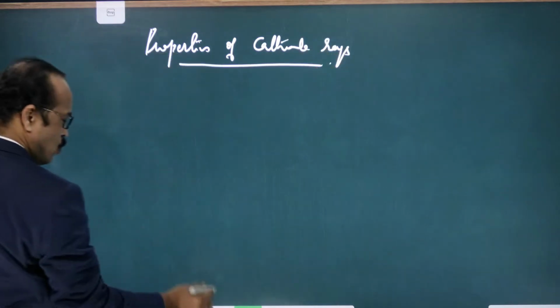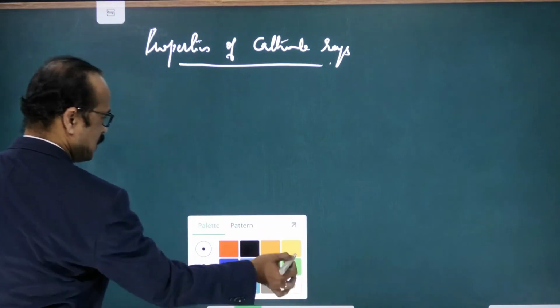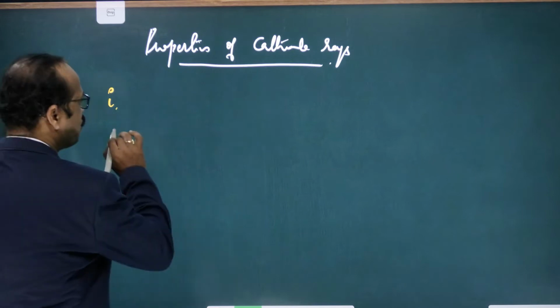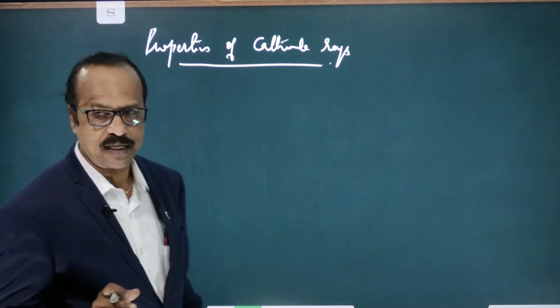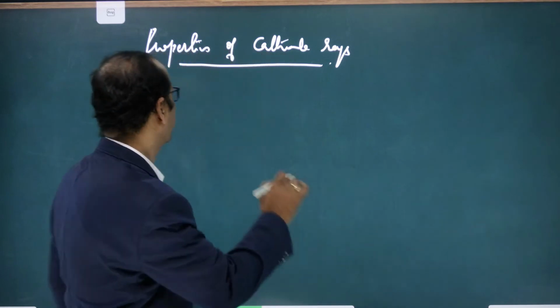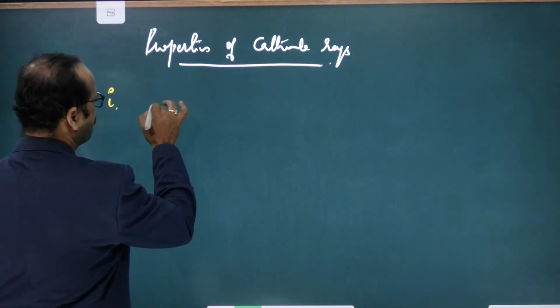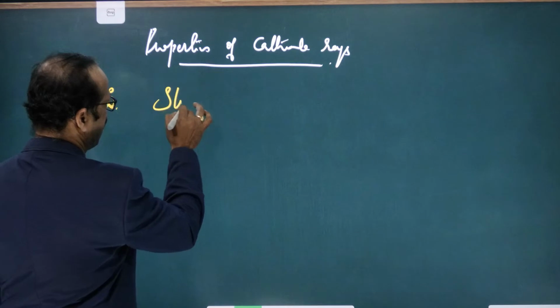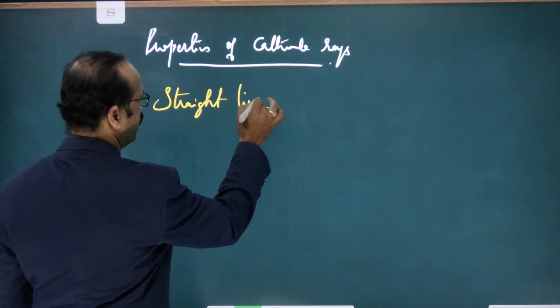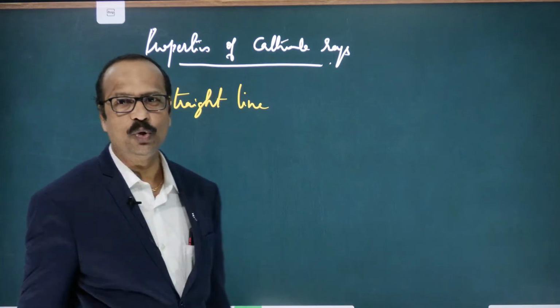Very simple properties are there. The first property is that these electrons, meaning cathode rays, travel in a straight line, from cathode to anode.